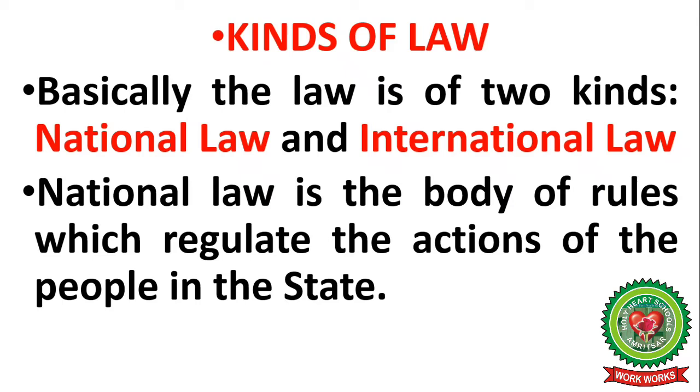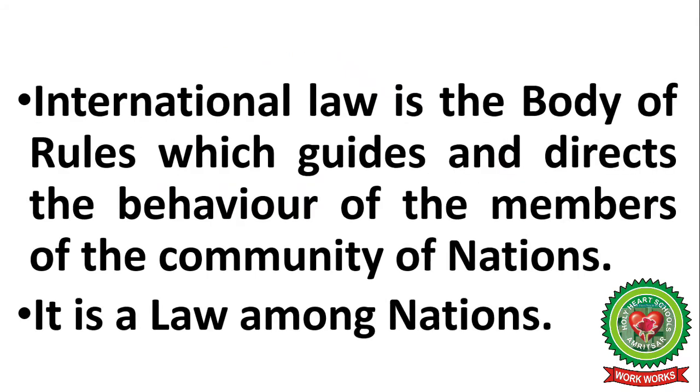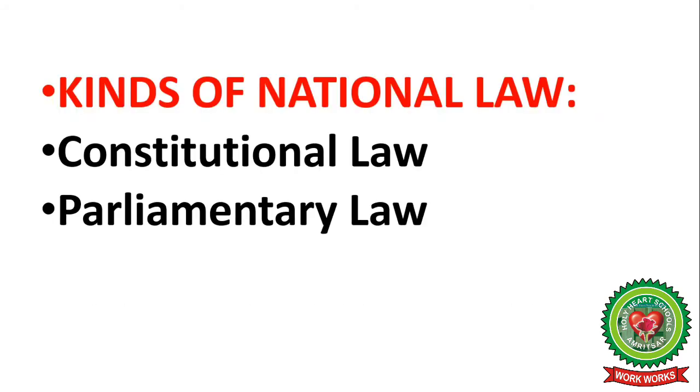National law is the body of rules which regulate the actions of the people in the state, and international law is the body of rules which guides and directs the behavior of the members of the community of nations. It is a law among the nations. Students, national law is applicable on the citizens and international law is applicable on the governments.